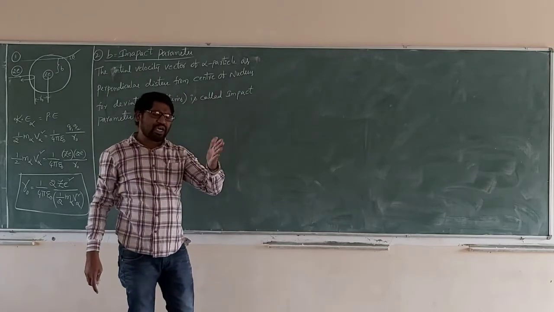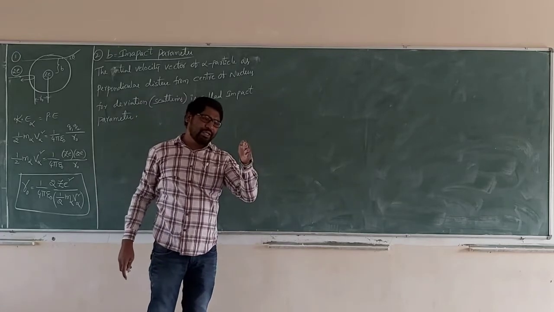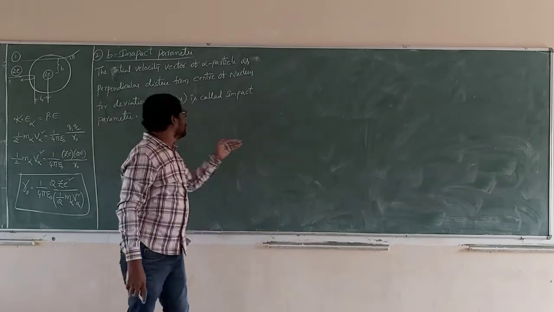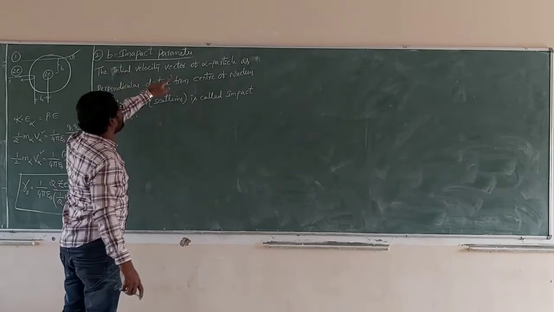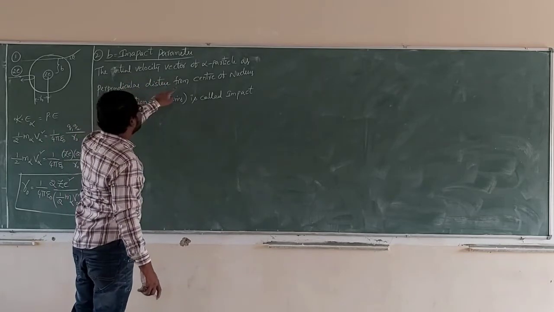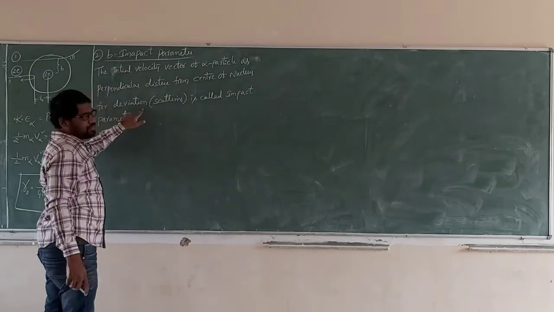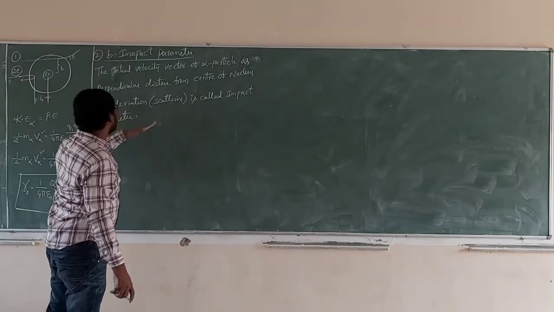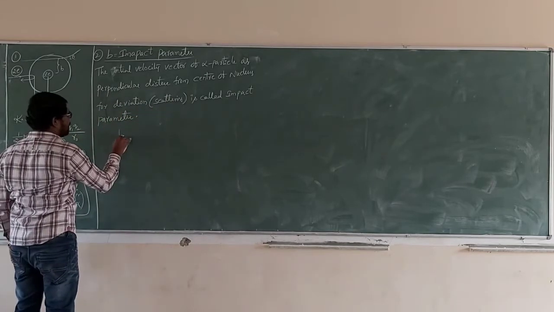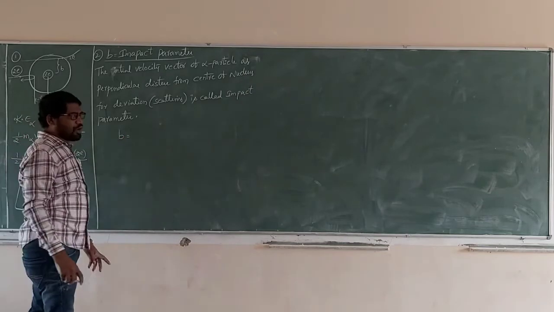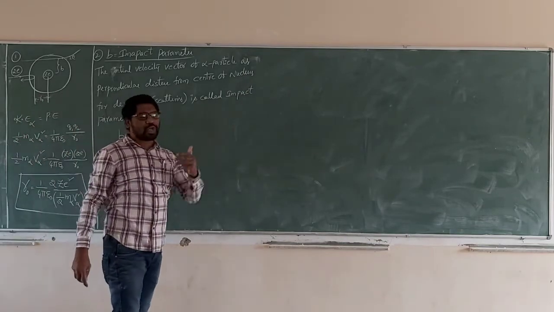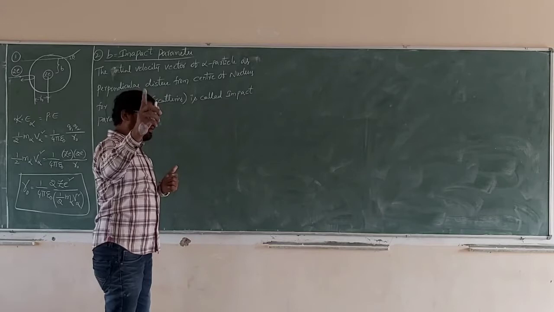The initial velocity vector is deviated from the original path. Same impact parameter, same formula as the distance of closest approach, but one parameter changes.